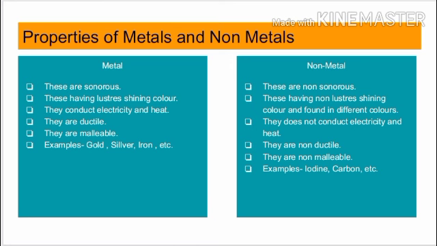Properties of metals and non-metals. Metals are sonorous, have luster and a shining color, conduct electricity and heat, and are ductile and malleable. Examples are gold, silver, iron, etc. Non-metals are non-sonorous, non-lustrous, and found in different colors. They do not conduct electricity and heat, and are non-ductile and non-malleable. For example, wood, etc.